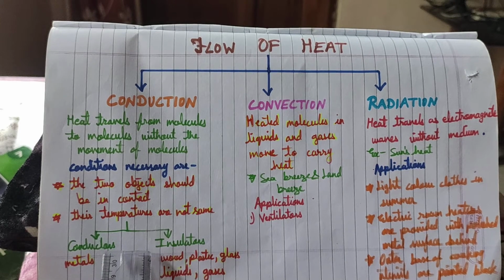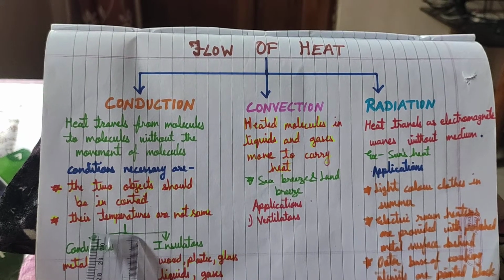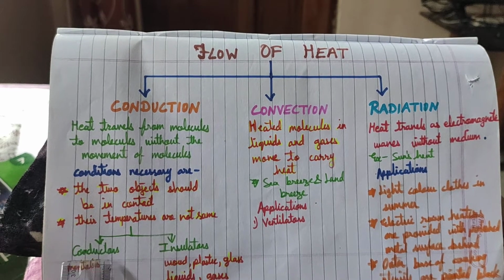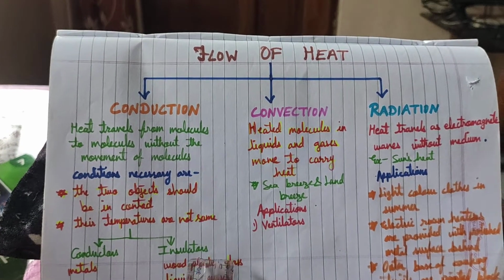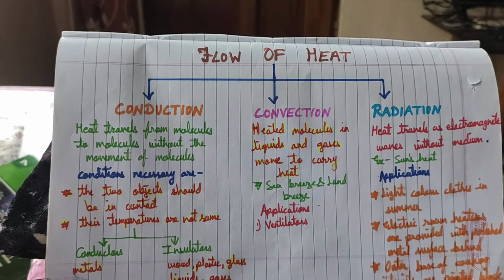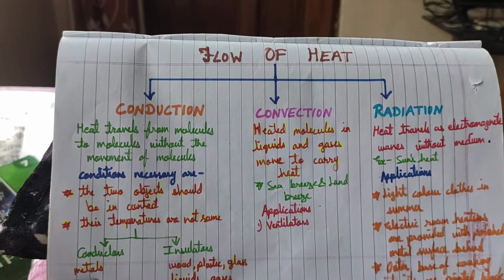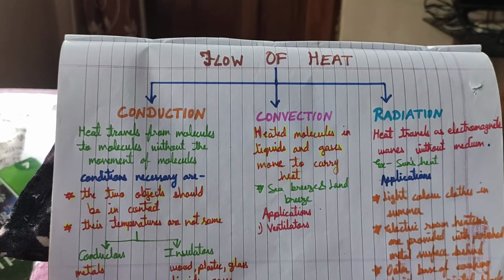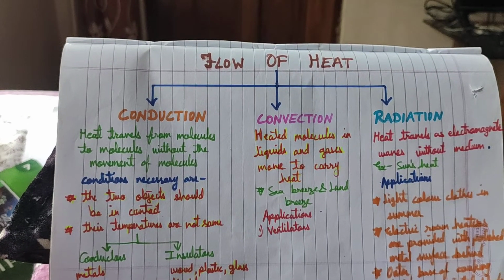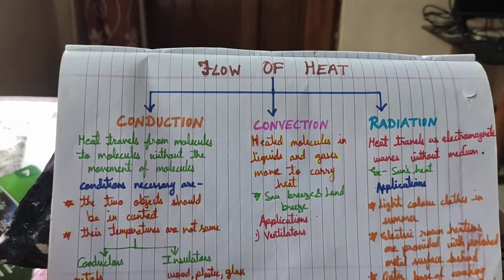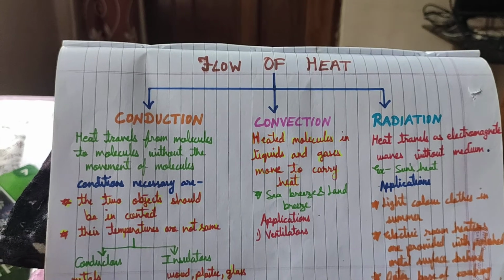Now, not all objects are good conductors of heat. Some are good conductors of heat and some are bad conductors of heat, or insulators of heat. Mostly all metals are good conductors of heat. Copper, silver, gold, iron, all these are very good conductors of heat. But wood, plastic, glass, and all liquids and gases are bad conductors of heat.